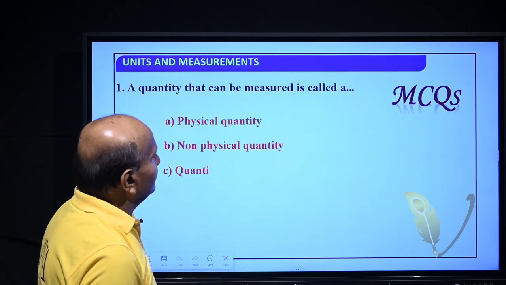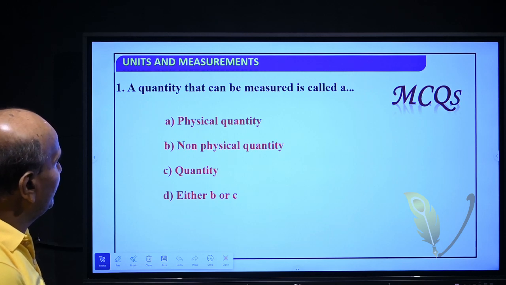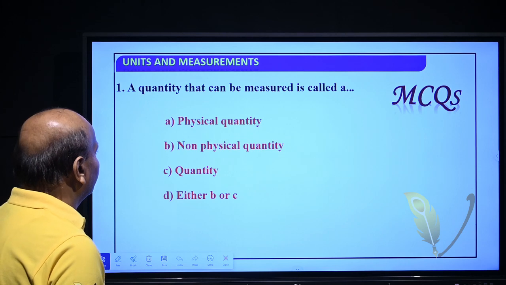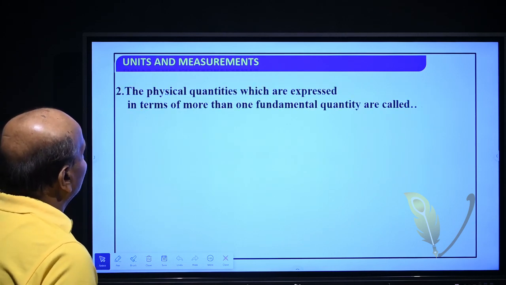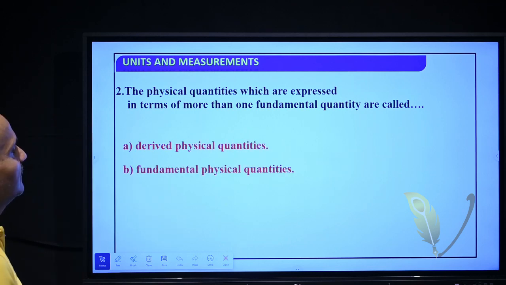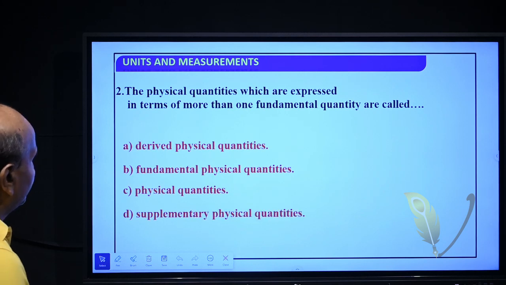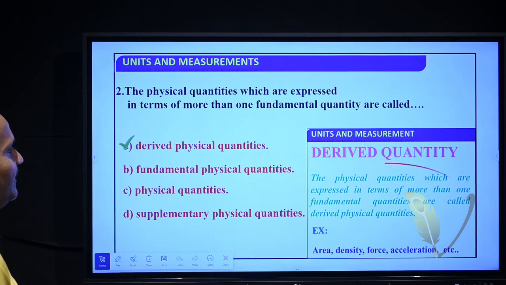Now let us see some MCQ questions. A quantity that can be measured is called a physical quantity. The physical quantities which are expressed in terms of more than one fundamental quantity are called derived physical quantities, not fundamental physical quantity or supplementary quantity.